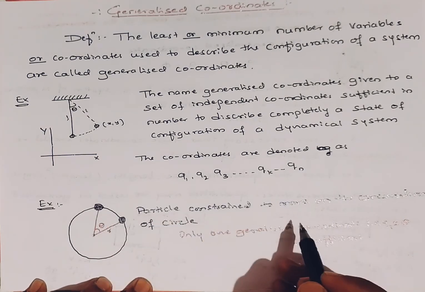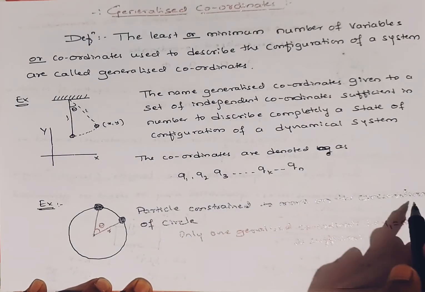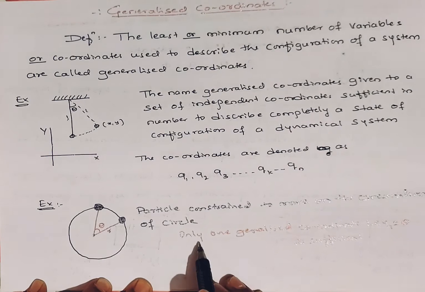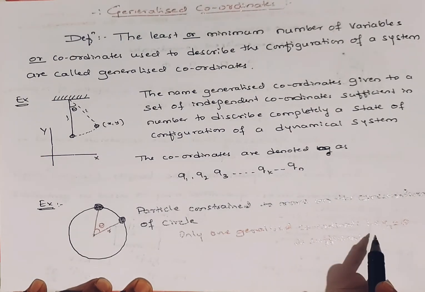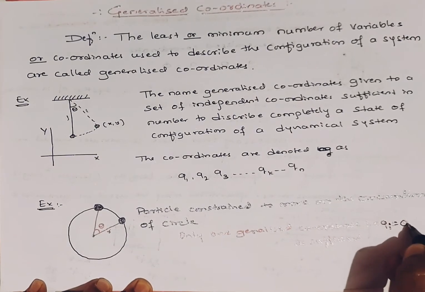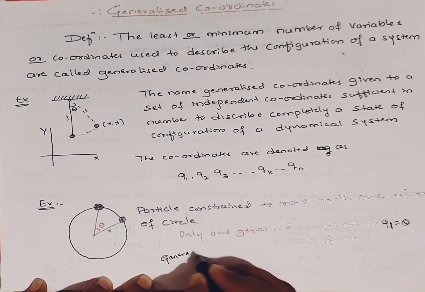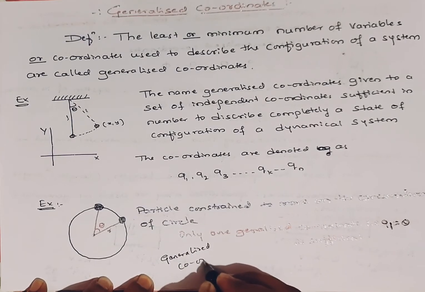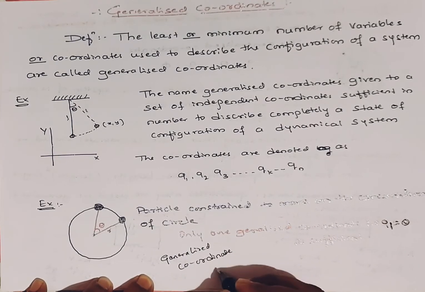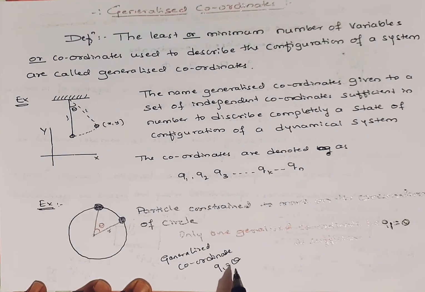I hope it is not visible, so I am going to repeat: a particle constrained to move on the circumference of the circle has only one generalized coordinate, q1, that is theta. So the generalized coordinate q1 is theta. Here this is sufficient information, right?